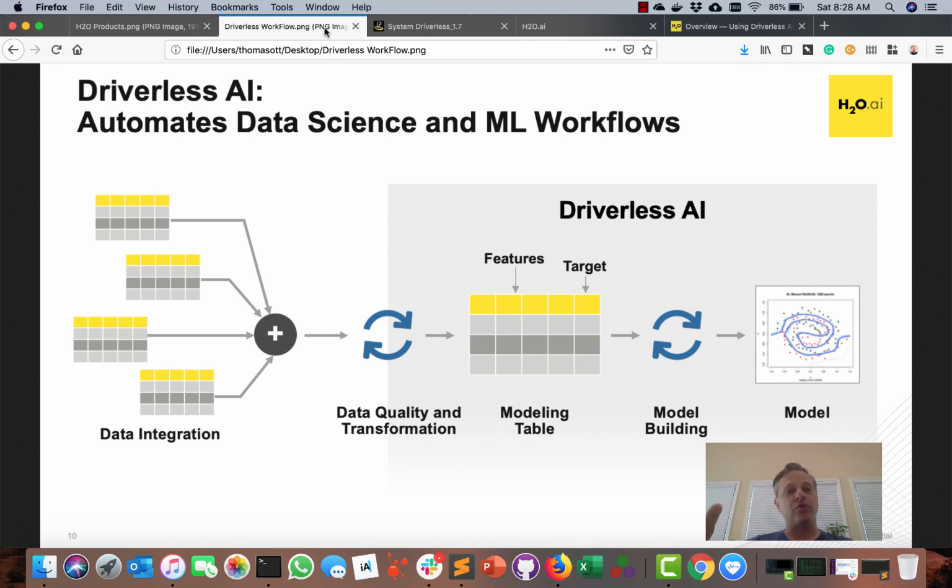And it sits over there in that gray box over on the right side there, right? So like we talked about that data integration, that basic ETL on the left there, that's not what we do. We expect a curated training data set ready to go. And while some people may say, well, I kind of wish I could do it all, we're not really necessarily that focused on doing the ETL work. We're really focused on the algorithms and the data science and the machine learning part. So we take that expertise and we focus on that, right? Better to be a master at something than a jack of all trades and master of none, right? That's kind of how we look at things.